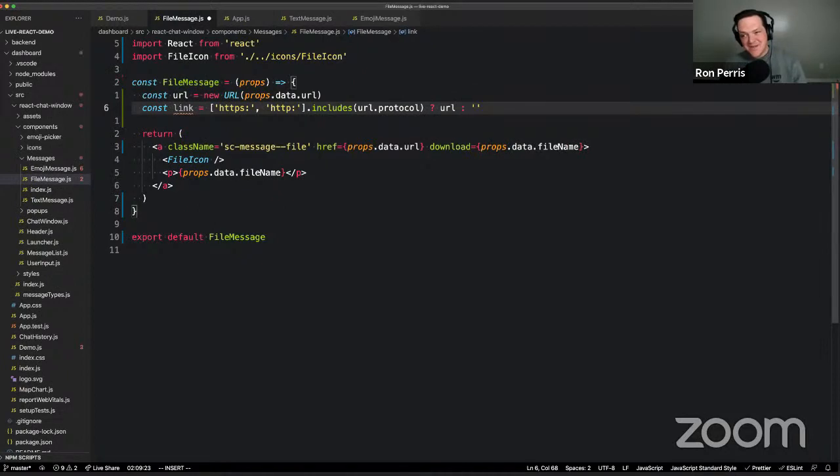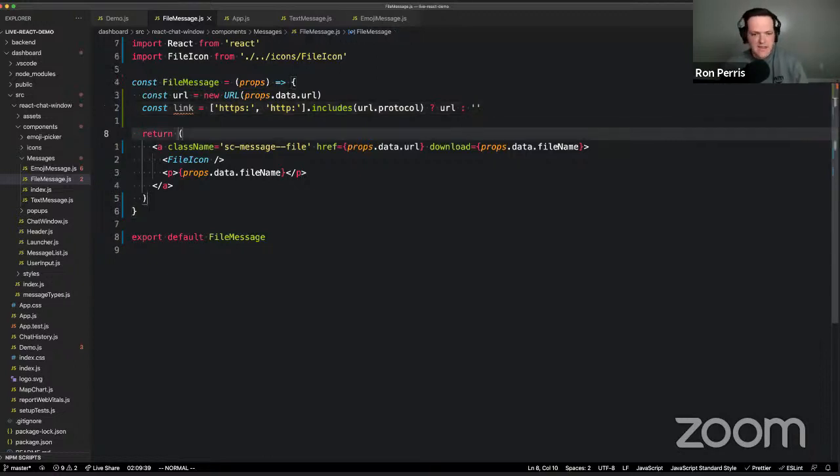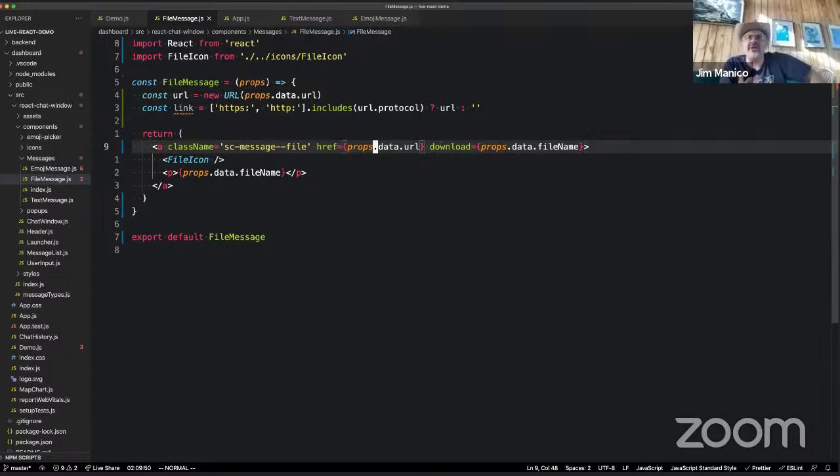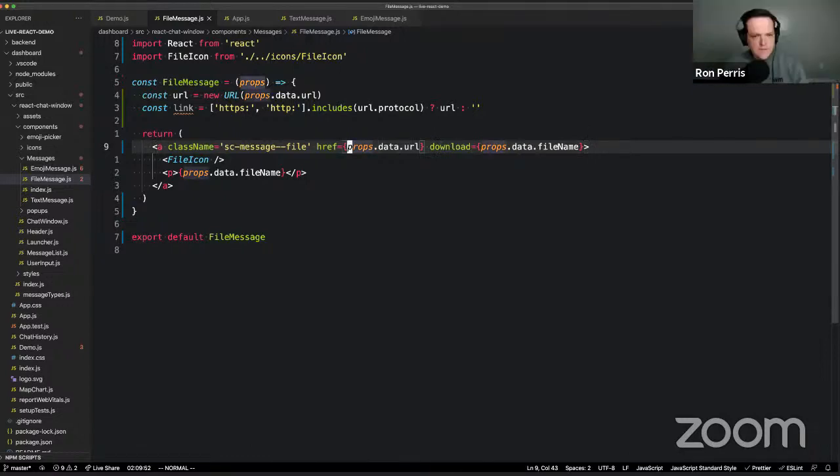I see people often put JavaScript void in here, which is interesting, which means that it still triggers that same warning that you have script injection. So I just went with an empty string. If anybody knows the reason why you would want to put JavaScript void in here instead of an empty string, let me know. But I see that a lot in a lot of places. They'll check the protocol, and if it's not one of the allowed protocols and it's JavaScript instead, replace it with JavaScript void. When I was developing, I'd usually put a pound in for an empty URL. Okay, but whatever. That makes sense.